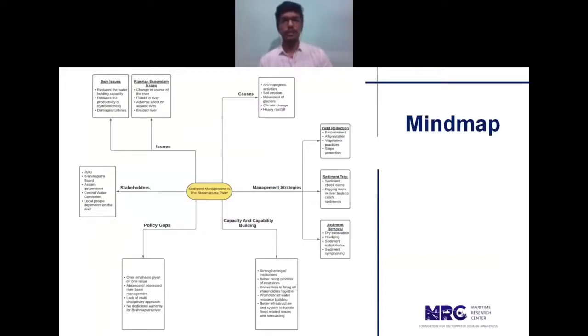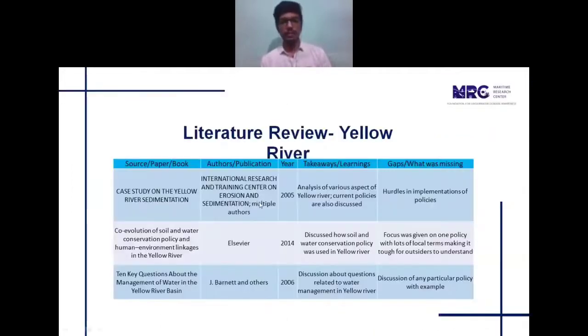Yeah. So this is the mind map which I have put together after doing all the research work done here. So at the center, we have the sediment management for the Brahmaputra River, and the various branches.